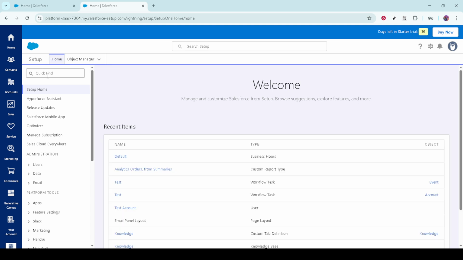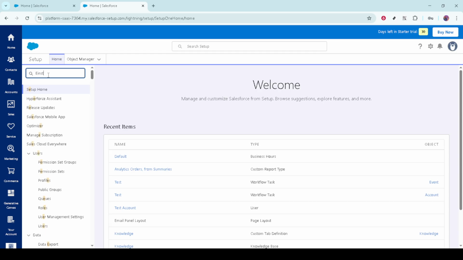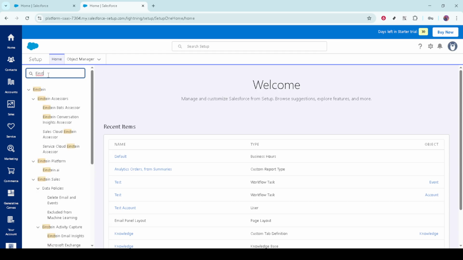Next, move your cursor toward the upper right section of the homepage and click on the settings icon. This will take you to the settings menu. From there, you need to open the advanced setup. Don't let the name intimidate you. It's simply a more detailed setup menu where you can find all the detailed configuration options available to you.